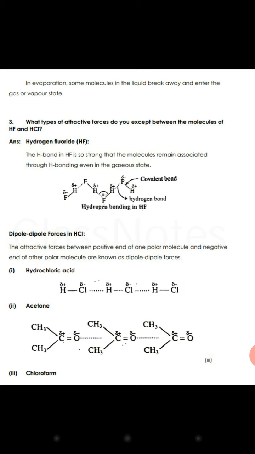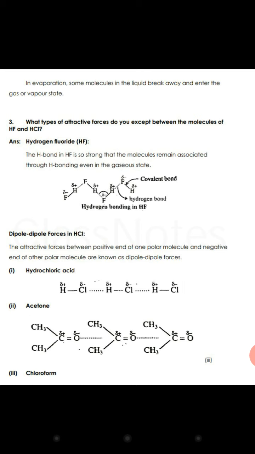Now question number 3 is, what type of attractive forces do you expect between the molecules of hydrogen fluoride and hydrochloric acid? As you know, there is hydrogen bonding between them. The hydrogen bonding is so strong that the molecules remain associated through hydrogen bonding even in the gaseous state. Dipole attraction can occur between them.